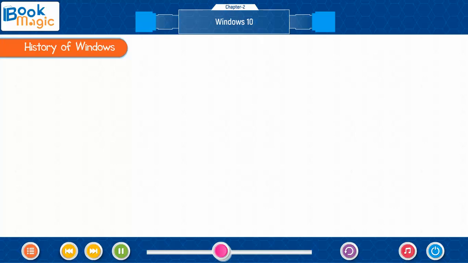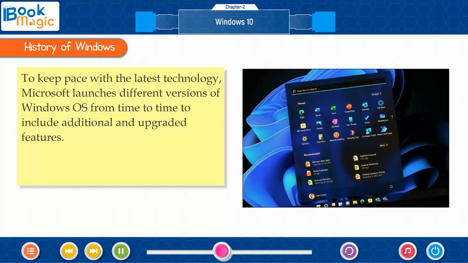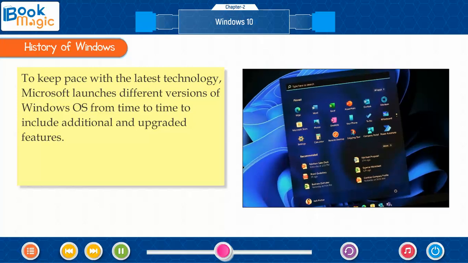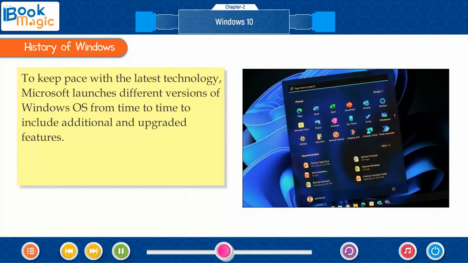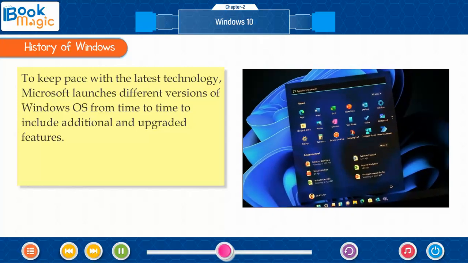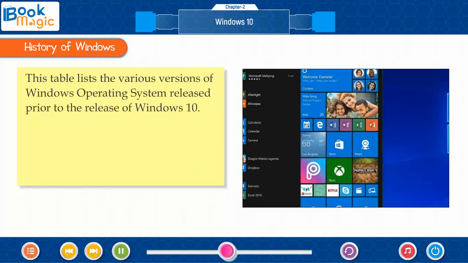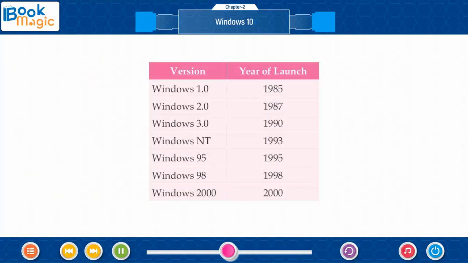History of Windows. To keep pace with the latest technology, Microsoft launches different versions of Windows OS from time to time to include additional and upgraded features. This table lists the various versions of Windows operating system released prior to the release of Windows 10. Version, year of launch. Windows 1.0, 1985. Windows 2.0, 1987.